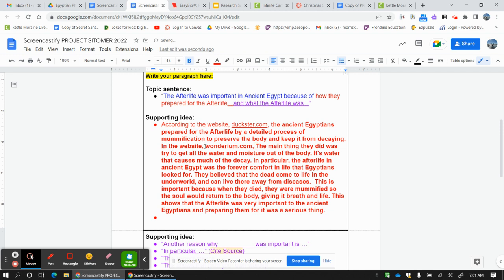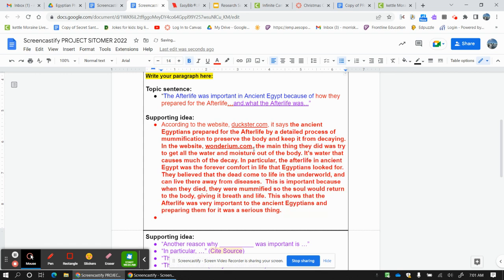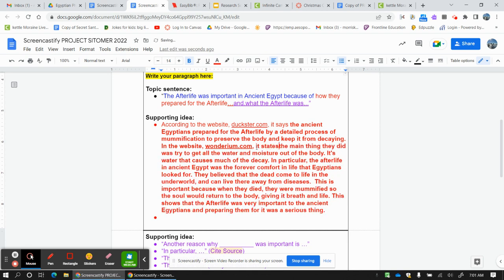I am going to underline it. And I've also got to say, according to the website, sorry, I got to do the same thing here, lowercase t. I'm going to say it states, just to mix it up.